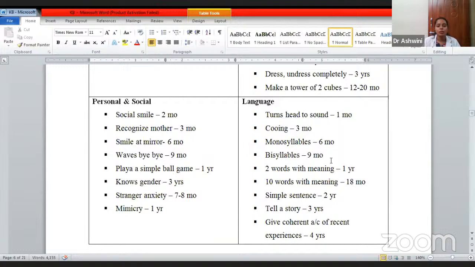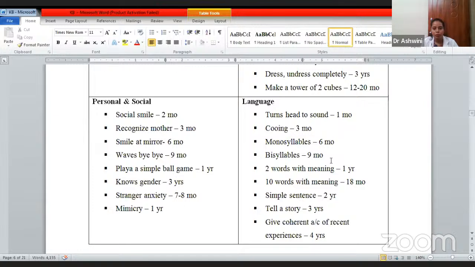Then personal and social. Social smile. Social smile means whenever it sees any stranger, or a parent, mother or father, it should give a smile. This has to be attained by the 2nd month. Recognizes mother by 3 months. Smiling at a mirror. When we make the kid stand in front of a mirror, it should smile at itself, by the 6th month. Waves bye bye by the 9th month.